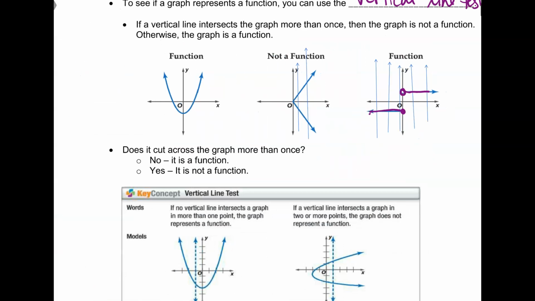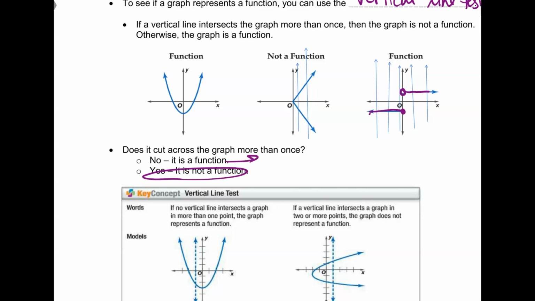So I'm doing a vertical line. Sorry, I'm drawing these arrows so you can see how many times I cross the function. How many times do I cross the function? Does it cut across the graph more than once? If not, it's a function. But if yes, it is not.